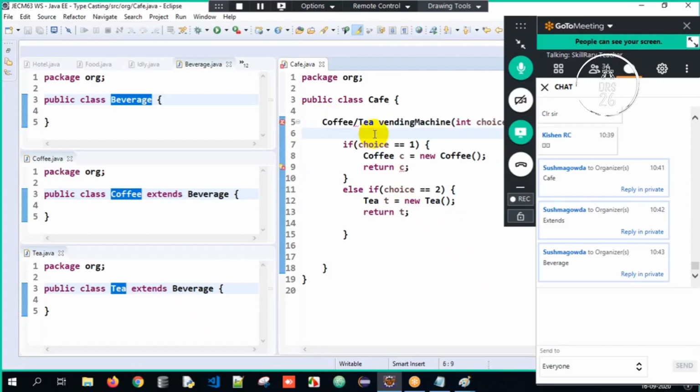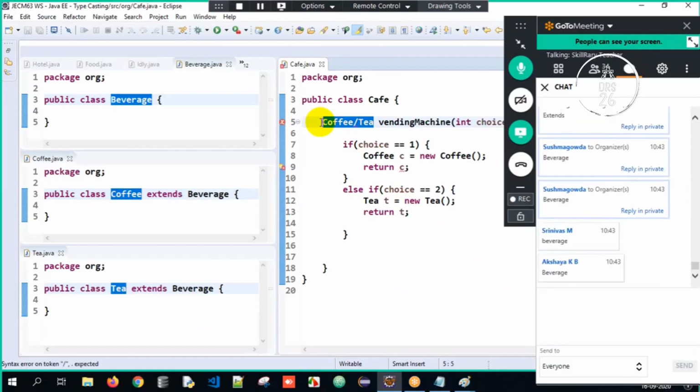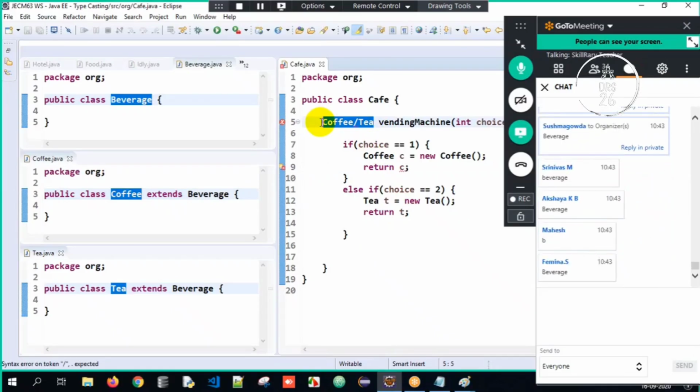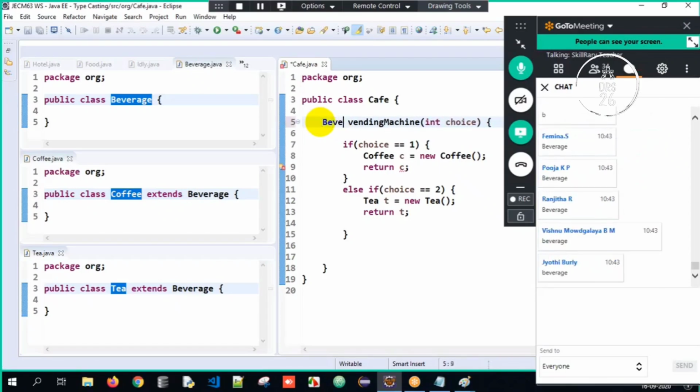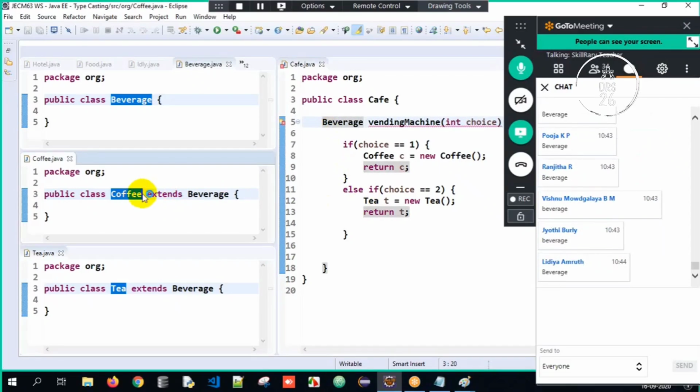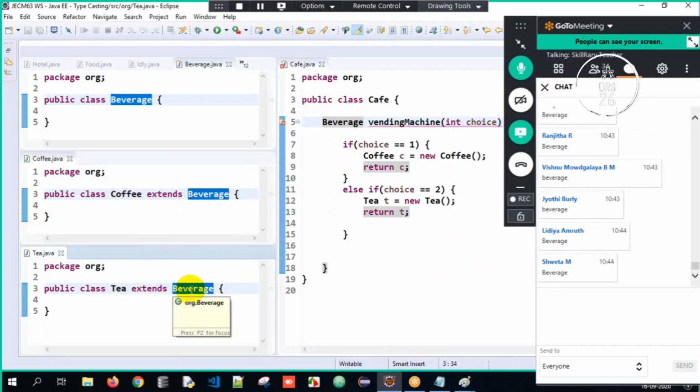So what will be the common return type? Will it be your name, my name, beverage, cafe, or what? What should be the return type, guys? Everyone, answer. Very good. So the return type has to be beverage here. Why? Coffee has a superclass called beverage and tea also has a superclass called beverage. So coffee and tea have a common parent, the superclass.